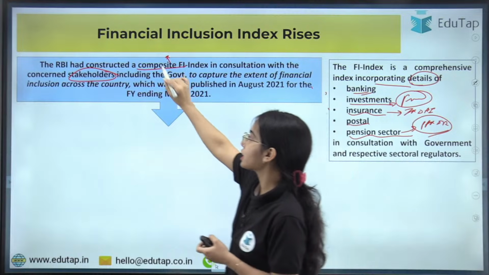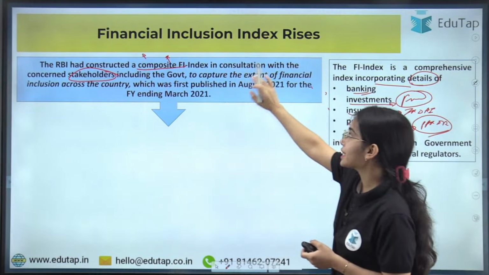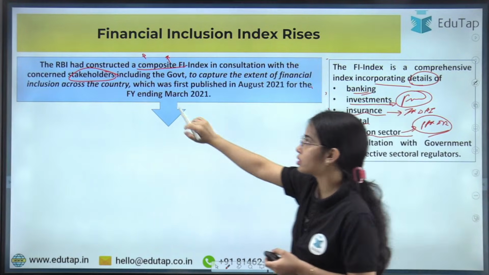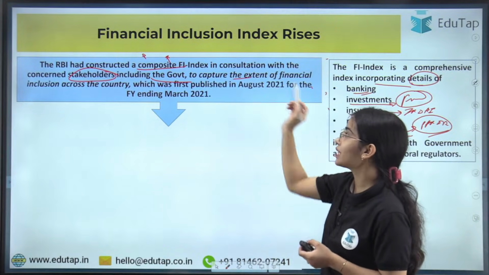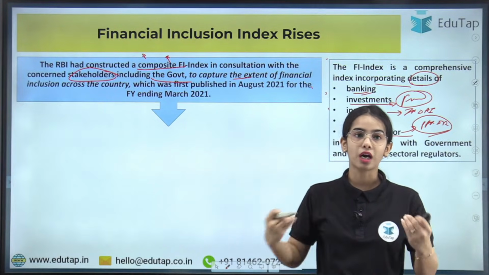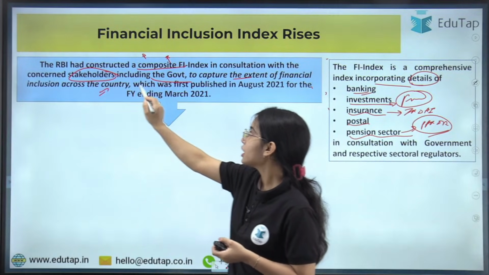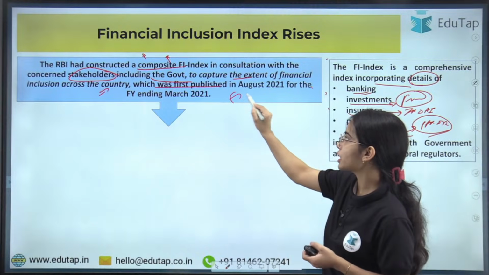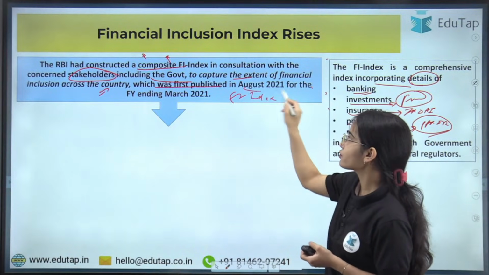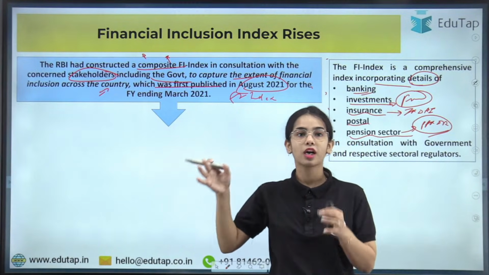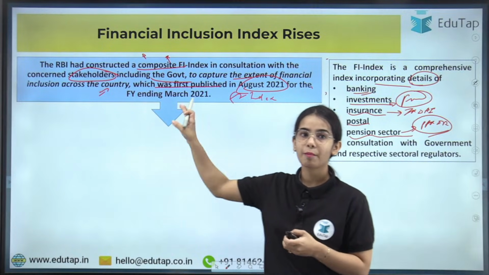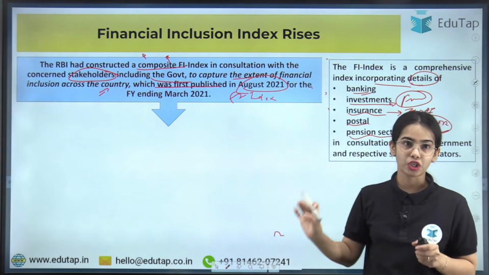The RBI constructed this composite financial inclusion index in consultation with the concerned stakeholders, including the government, to capture the extent of financial inclusion across India. It was first published in August 2021 for the financial year ending March 2021. I hope this is very much clear, okay?